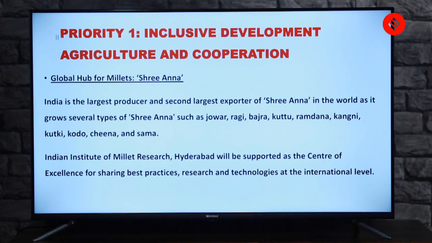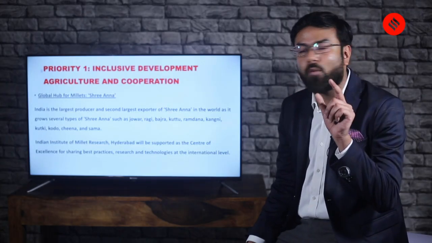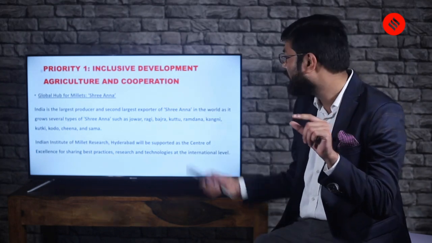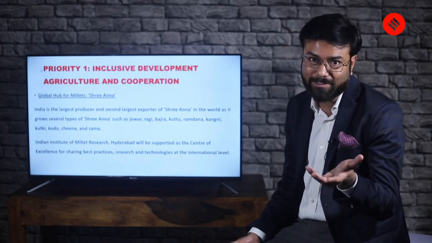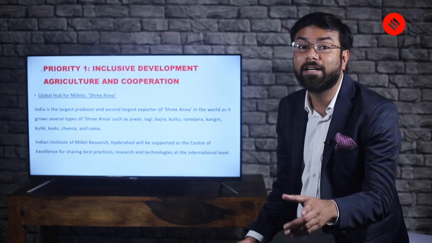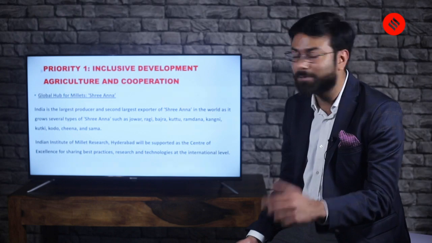So you have to remember that India is the largest producer and second largest exporter of Shri Anna in the world. Now that triggers a question: who is the largest exporter of Shri Anna? Because India is second, who is the first one? So let's find out, and you can comment in the box for the benefit of your peer aspirants.